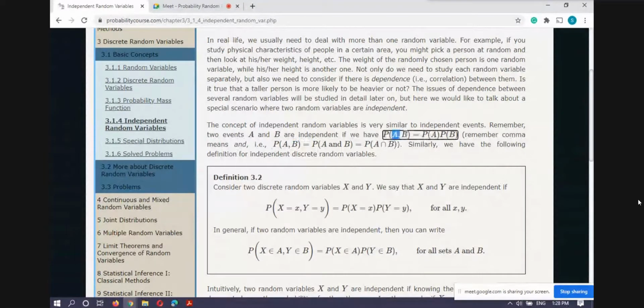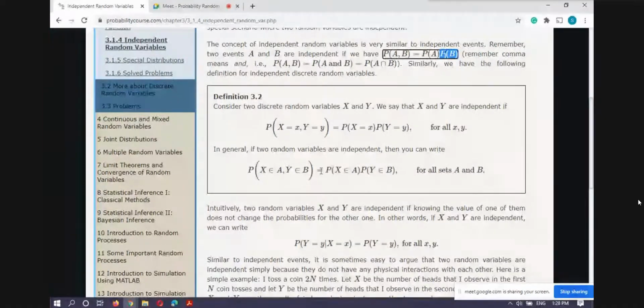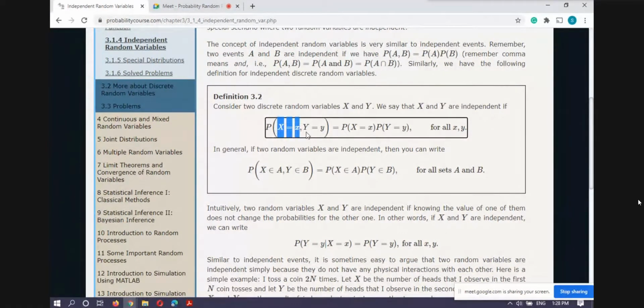So P of A intersection B is equal to P(A) into P(B) if A and B are two independent events. Similarly, if you have two random variables, one is X and another one is Y, we say that the two random variables are independent if the probability that X equals x comma Y equals y, now if you have understood the concept of event, so what is actually this event?